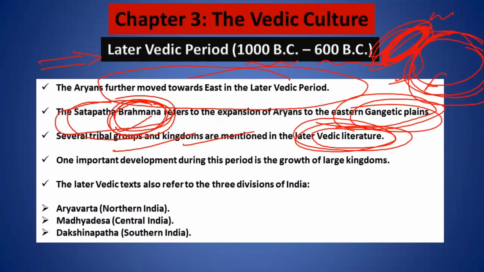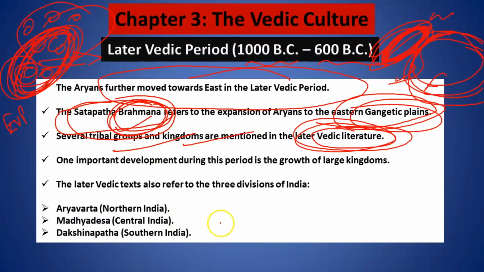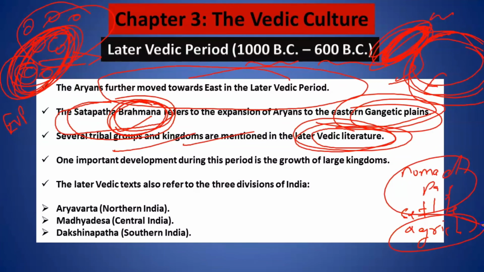One more important thing is, it was during this time that the kings and the tribes used to join together, and we find that the kingdoms were bigger in nature compared to the early Vedic period. It is also the time when from nomads and pastoralists they became completely settled people, and they became agricultural people. Agriculture pradhan log ban gaye.